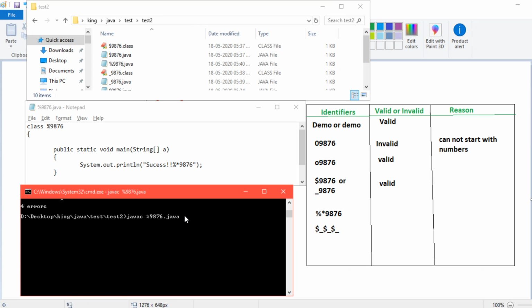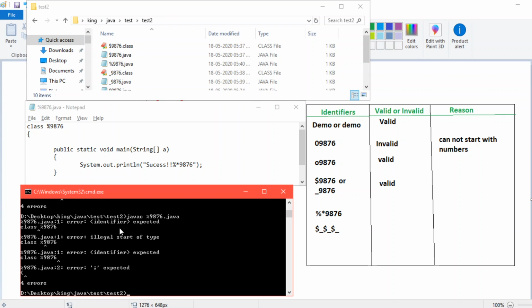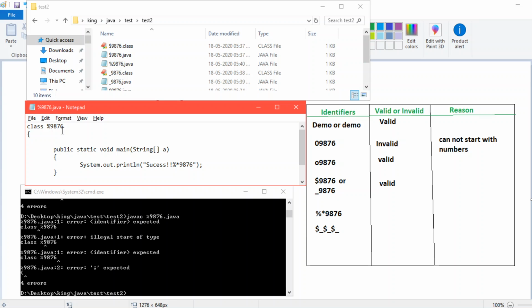Hit the enter button. Here we are getting identifier expected. So here, other than underscore and this dollar sign, no other special character is allowed. Nothing is allowed apart from those things. So let's do the last part, which is underscore, then dollar sign, then underscore, then dollar, then underscores, something like that.